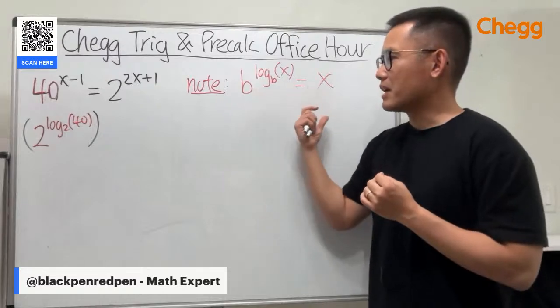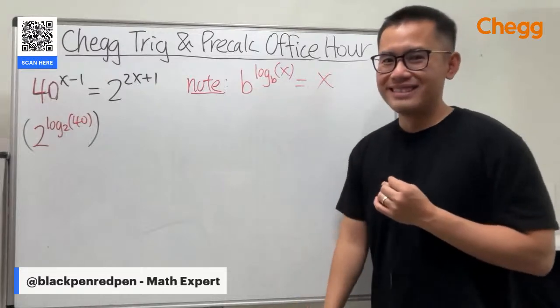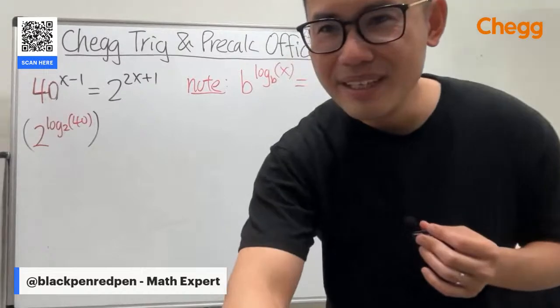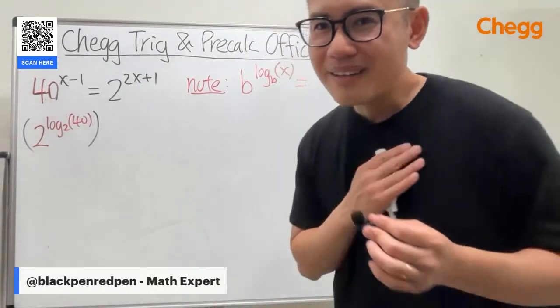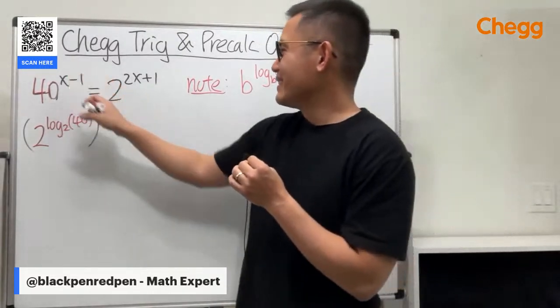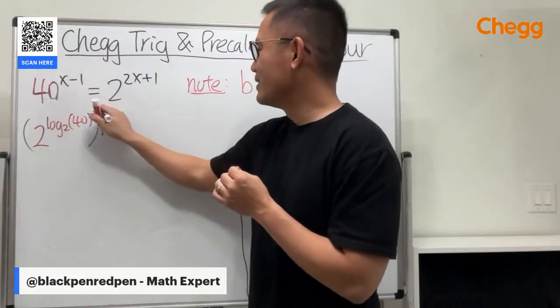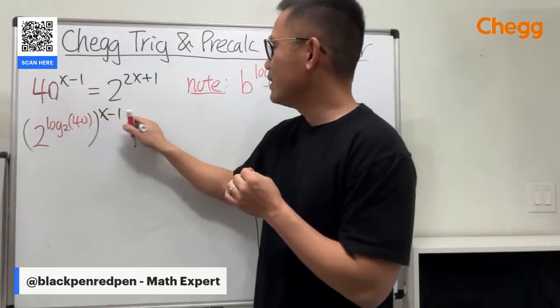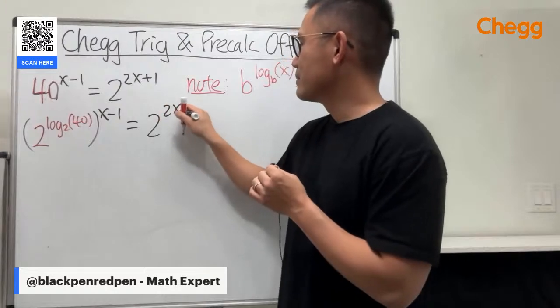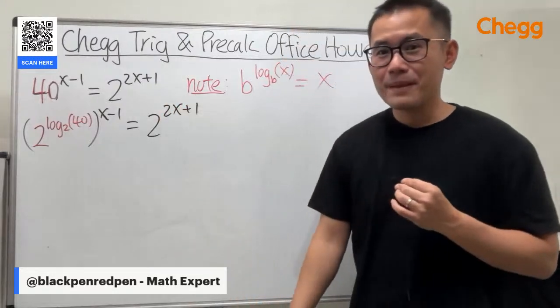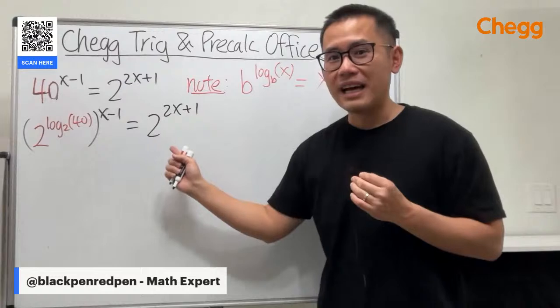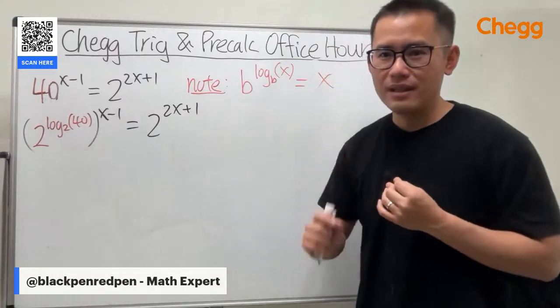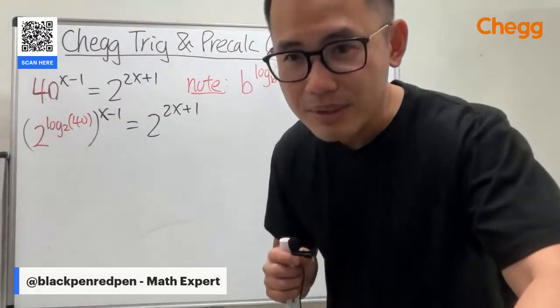Assuming b and x are nice numbers, then this will be true. So we can do it like this. Oh, thank you. Thank you. And then continue. Let's do this raised to the x minus 1, and that's equal to 2 to the 2x plus 1. So we can still make this the same base as that, but you really have to use logarithm. You really have to use logarithm.